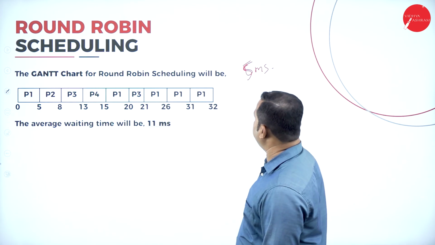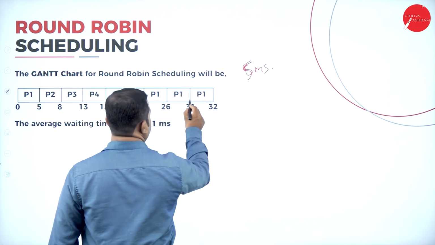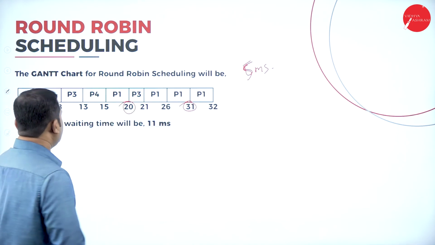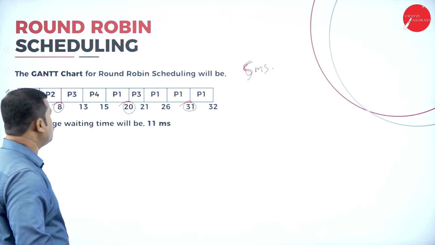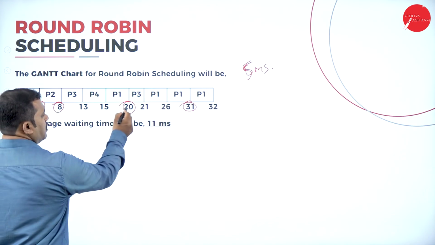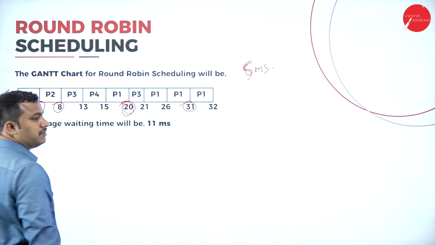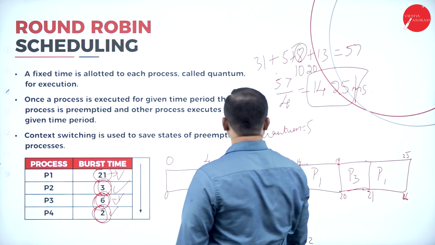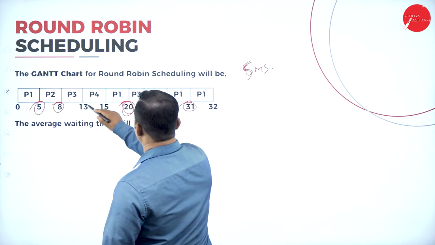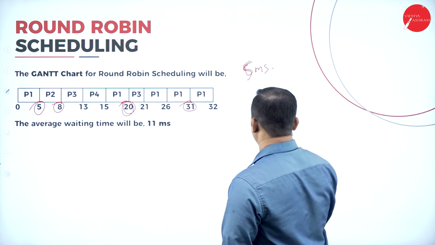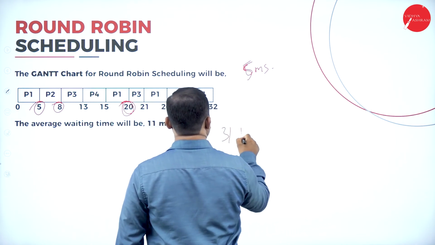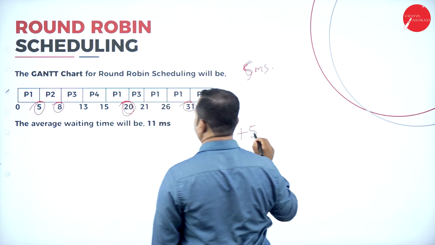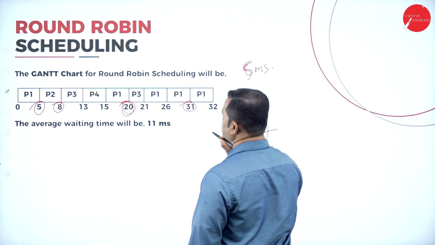If that is the case, please see to it here. P1 waited till the 31st millisecond. P3 has waited till the 20th millisecond, not till the 8th millisecond. Because it has waited from here to here, 8 milliseconds, and from here to here again it has waited for some time, right? So it has to be considered here. Not just 8, it is the 20th millisecond.